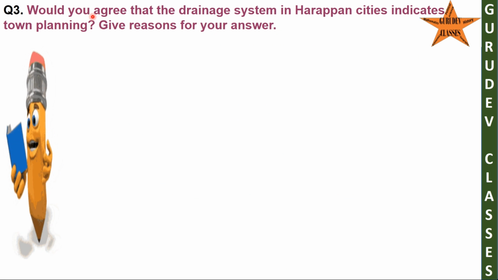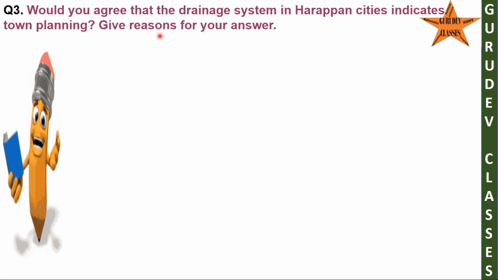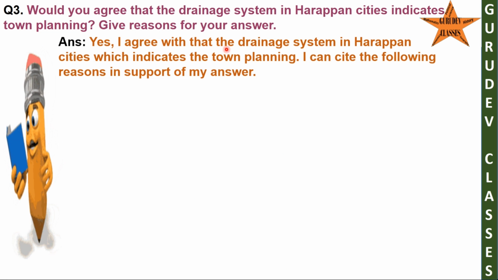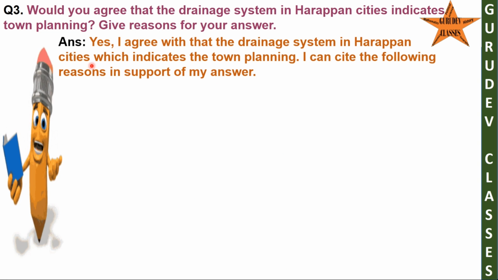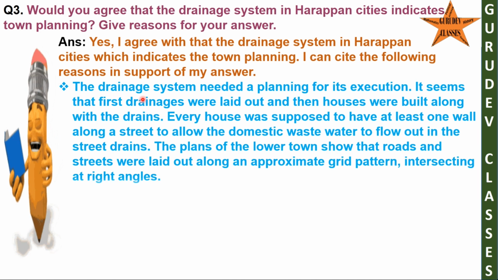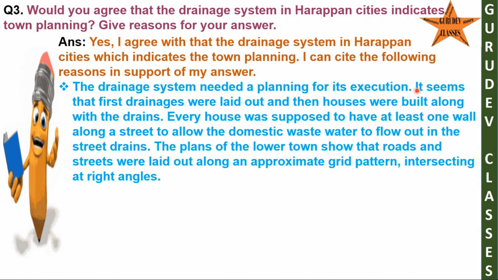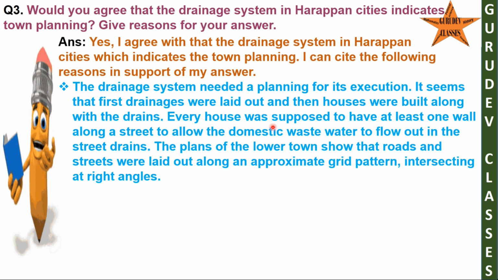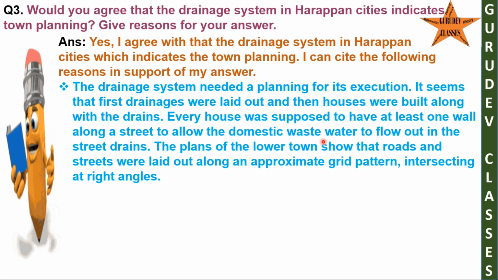Question 3. Would you agree that the drainage system in Harappan cities indicates town planning? Give reasons for your answer. Answer. Yes, I agree that the drainage system in Harappan cities indicates town planning. I can cite the following reasons in support of my answer. The drainage system needed planning for its execution. It seems that drains were first laid out and then houses were built along them. Every house was supposed to have at least one wall along a street to allow the domestic waste water to flow out into the street drains.